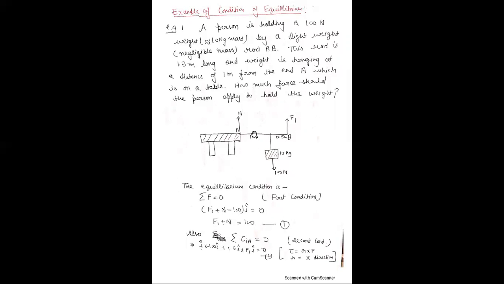Here 1 i cross the weight F, which is 100 but in the downward direction, therefore minus 100 j, which is vertically downward, plus the total 1.5 i cross F1, which is upward, therefore positive j, is equal to 0.